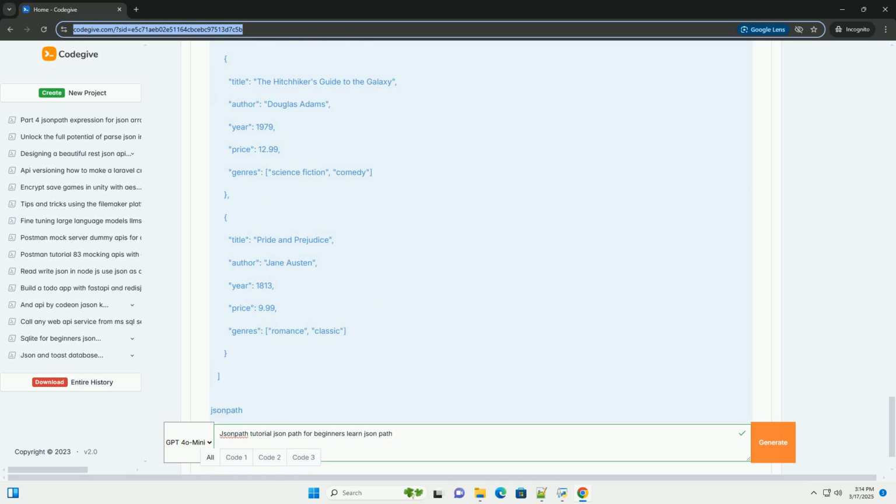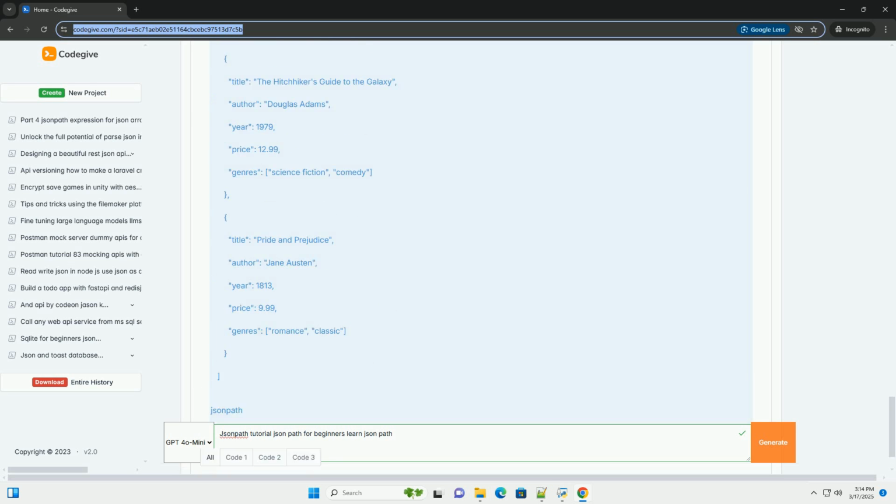Ordered lists of values enclosed in square brackets. Values in an array can be any JSON data type: strings, numbers, booleans, null, objects, or other arrays. Primitive types. String, text enclosed in double quotes, example "hello". Number, integers or floating point numbers, example 123, 3.14. Boolean, true or false. Null, represents the absence of a value.